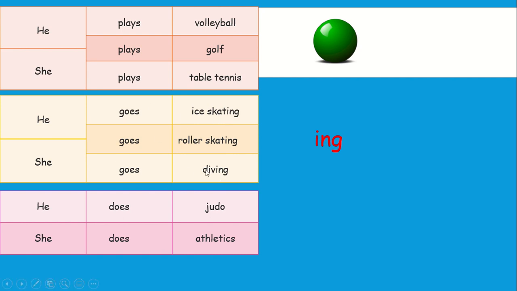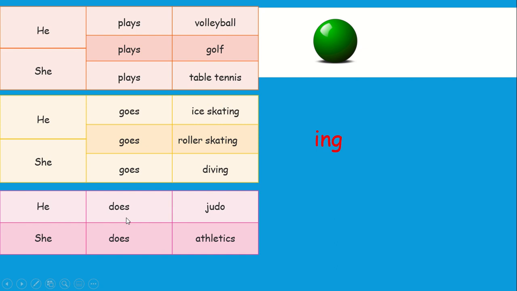So, when we have a sport with ing at the end, we use the verb goes. Okay? He goes ice skating. He goes roller skating. He goes diving. He goes skiing. So we use the verb goes with the sports that end with ing.